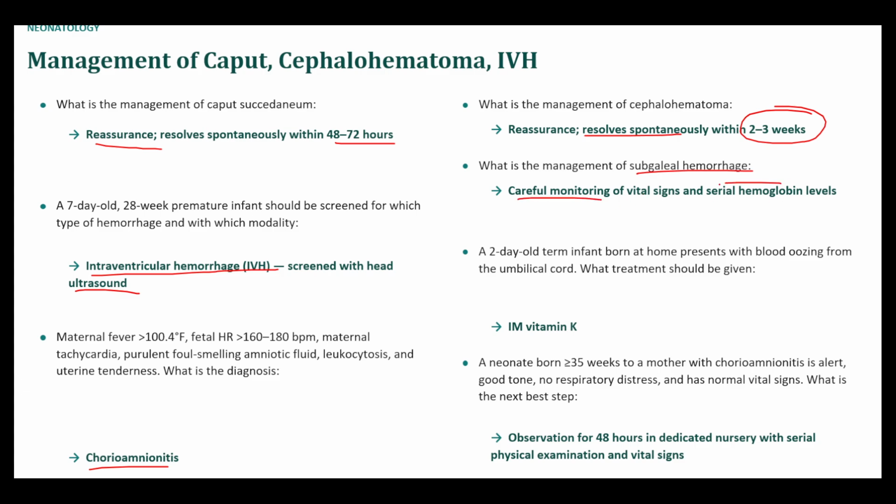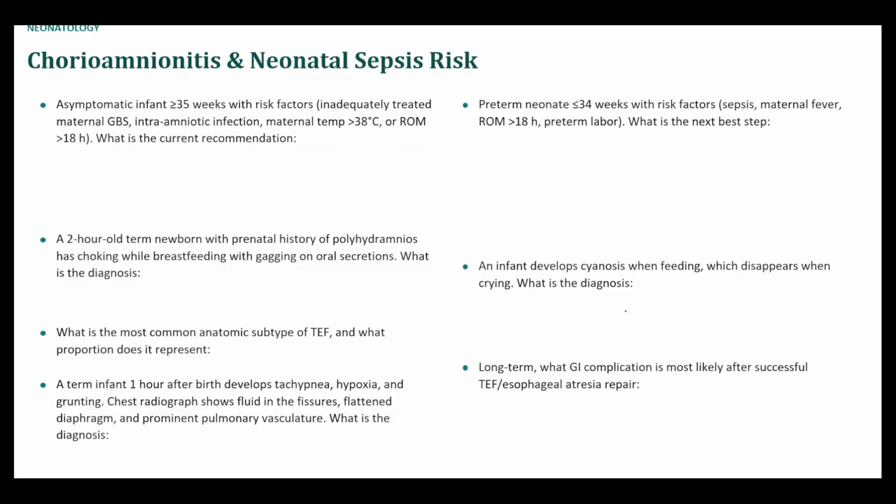And then do serial hemoglobin levels, of course, because you have progressive hemorrhage and the blood can break down, cause jaundice, and potentially kernicterus if the bilirubin levels go up. The blood oozing from the umbilical cord, you treat that with vitamin K because a lot of kids at home, they're not getting vitamin K. And then the neonates born to a mother with chorioamnionitis, but otherwise normal, you can just treat them like a normal kid. So after 48 hours, you can discharge after, of course, serial monitoring.